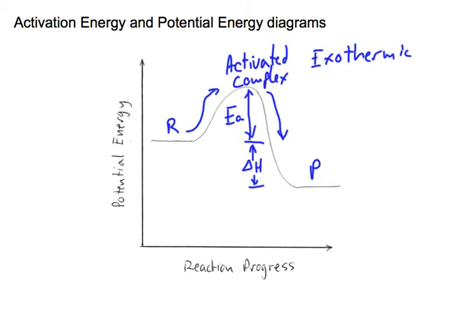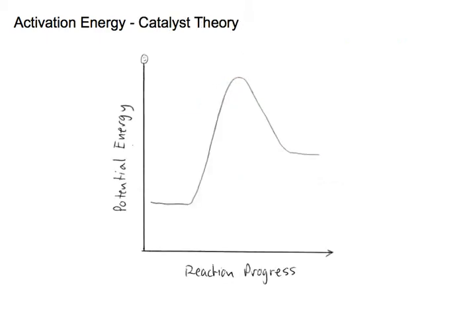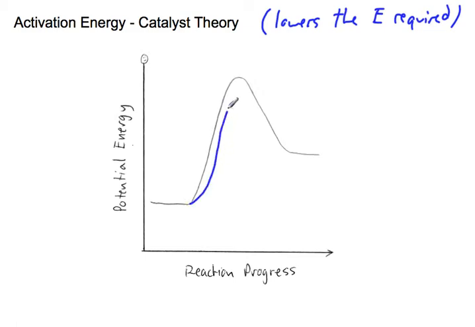Remember the potential energy diagram, so what we can look at now is how we can illustrate what a catalyst does. If you remember, by definition, a catalyst lowers the energy required for a reaction to proceed. And so how does it do that? Well, essentially it just provides a new pathway, and that new pathway has a lower energy. And this often occurs in a series of steps. And so this would be a catalyzed pathway.